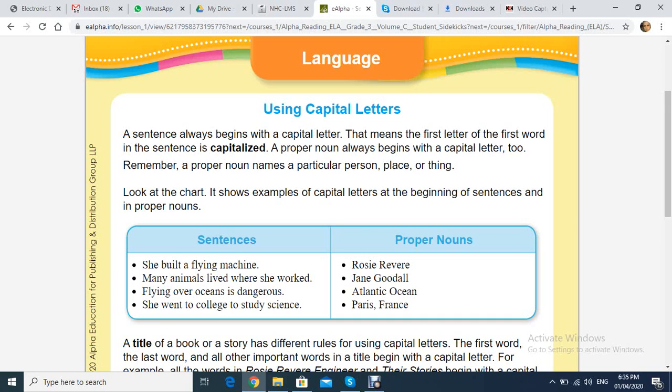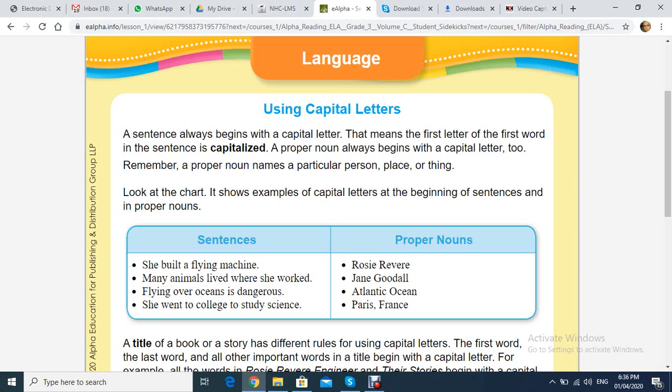For example, we will say: Ali visited Paris and saw the Eiffel Tower. Ali starts with a capital letter because it's the name of a person. Visited Paris. It's the name of a place, Paris, the name of a city.